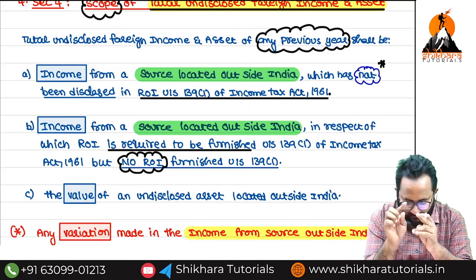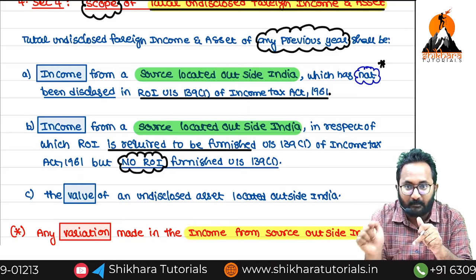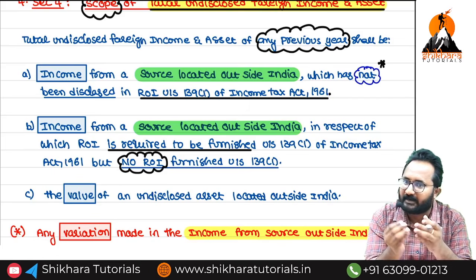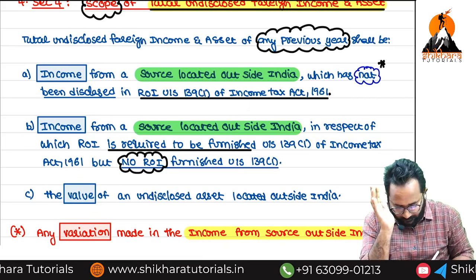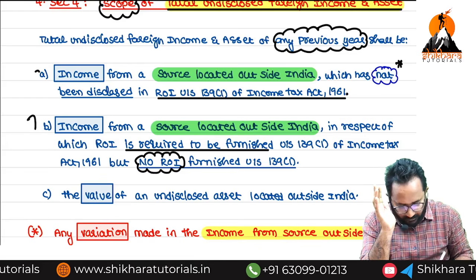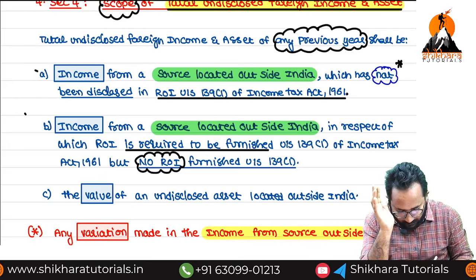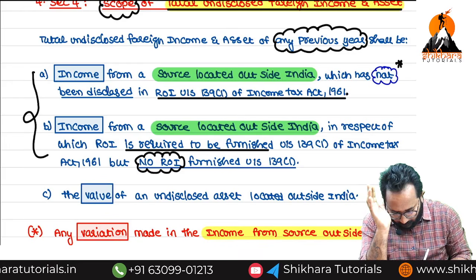First point, you filed a return, but in that return this amount was not disclosed. Second point, you have not filed any return of income at all. So these first 2 points are talking about what? Income related.